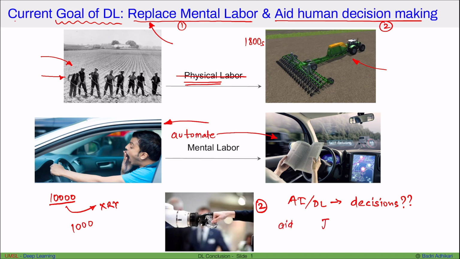For example, say a judge is about to make a decision for a case. Then what the AI system can do is look at all the case details and come up with many possible explanations about the positive things, the negative things, many of the things that the judge may have ignored or overlooked. Say, for example, many of the predictions that the AI system could make by looking at the case. All of these things, in a way, help the judge make a more accurate or more correct decision on a case. So that's the next goal of deep learning.